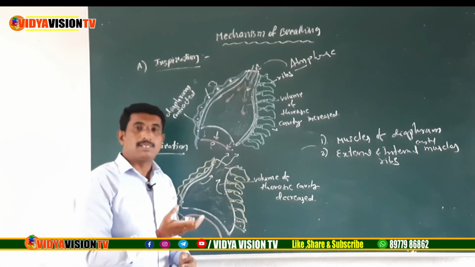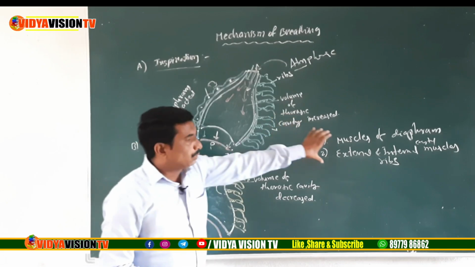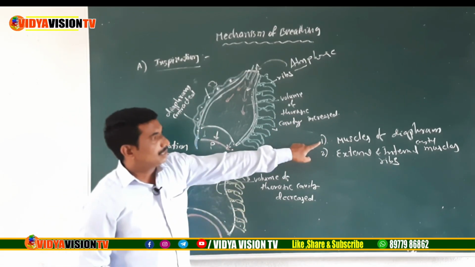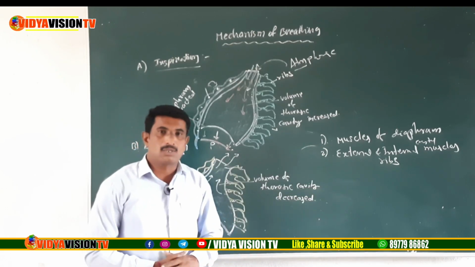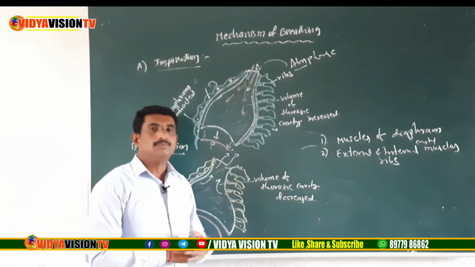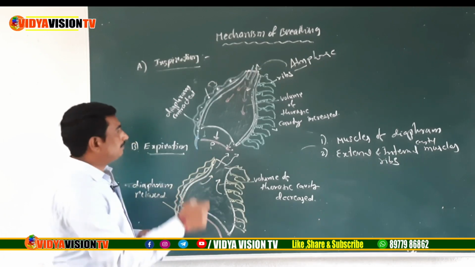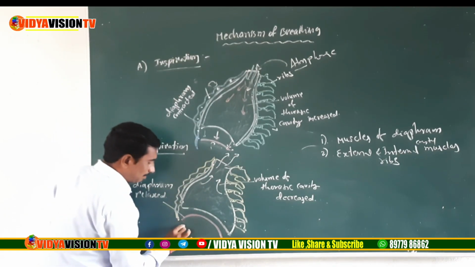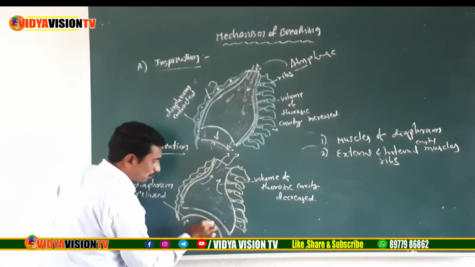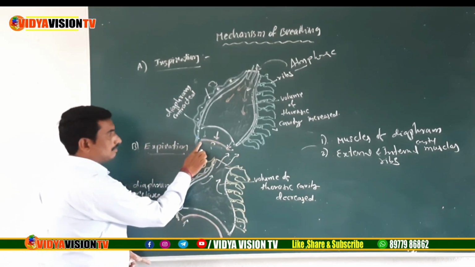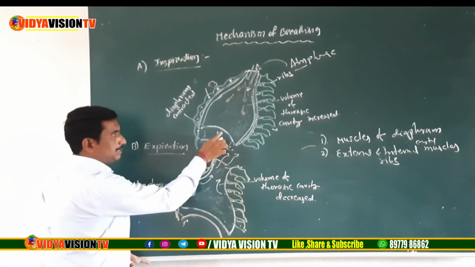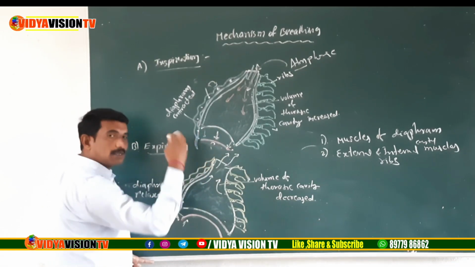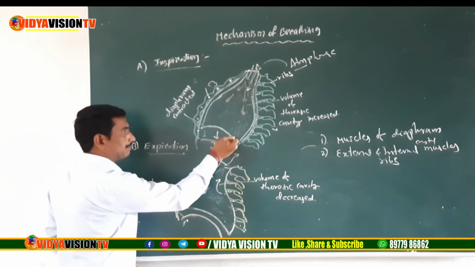During expiration, children, whereas in inspiration both were contracted, the muscles of diaphragm and external intercostal muscles now move to a relaxed state. That means first the diaphragm moves upside and forms a dome-shaped structure. Actually in inspiration it is flattened, in expiration they move to the original position, relaxed state, dome shape.